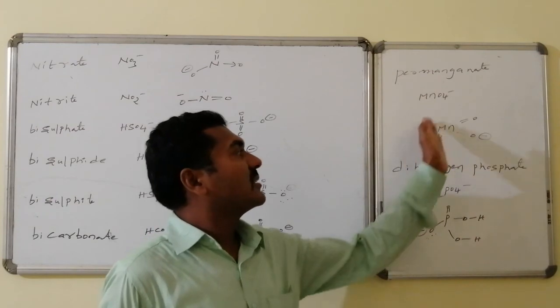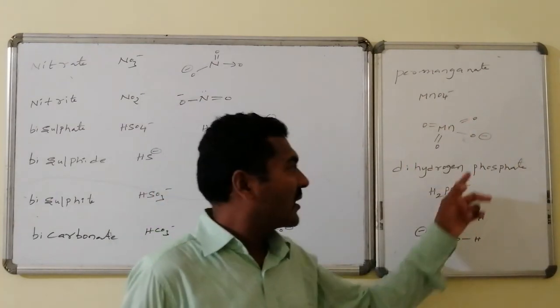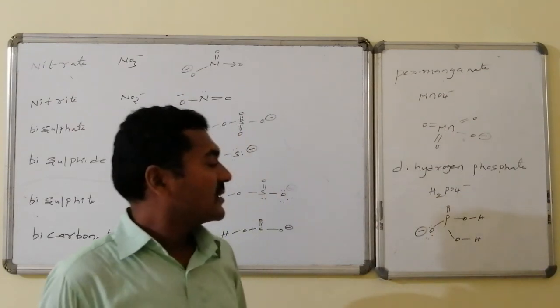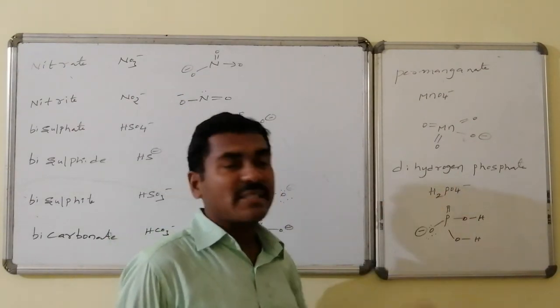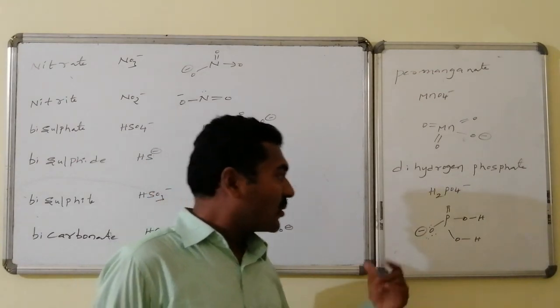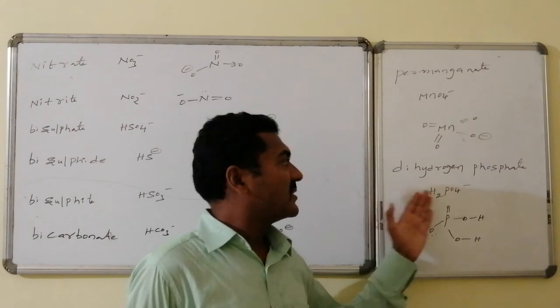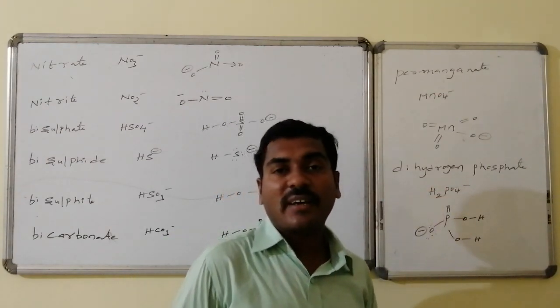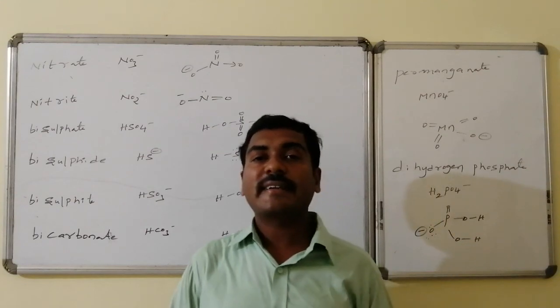Manganese connected with the 4 oxygens with the 3 double bonds and 1 single bond, and oxygen is holding 1 unit of negative charge. Similarly dihydrogen phosphate is phosphorus with +5 oxidation state including 2 hydrogens, that is H2PO4 minus. This is dihydrogen phosphate. These of all are monovalent acidic radicals.